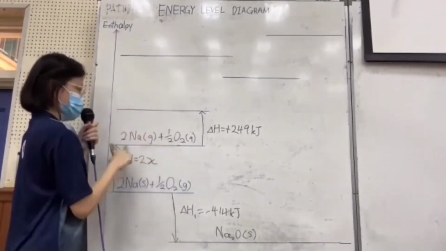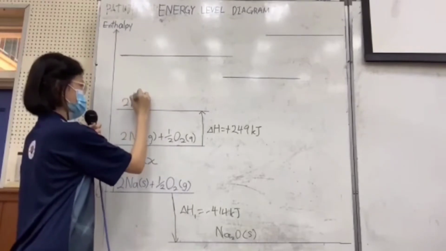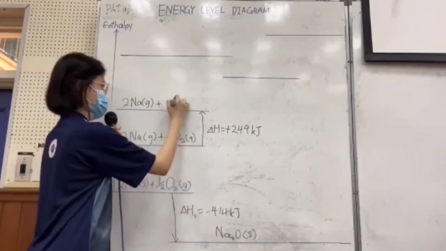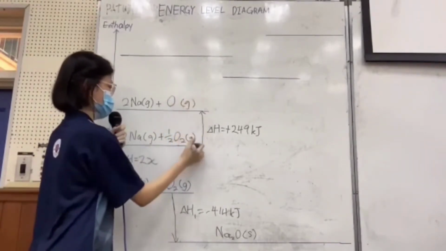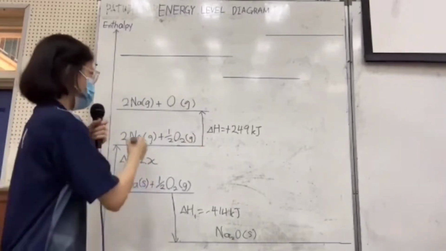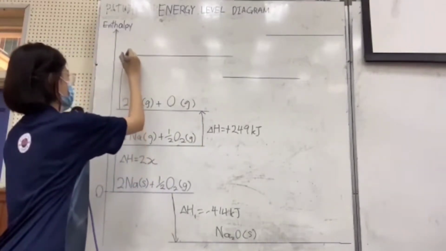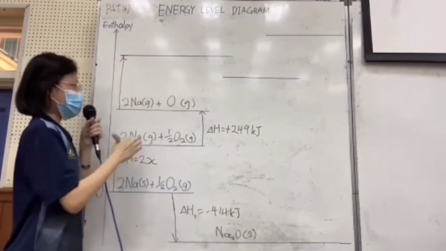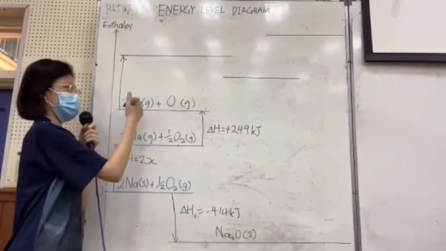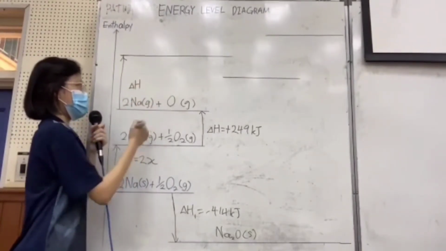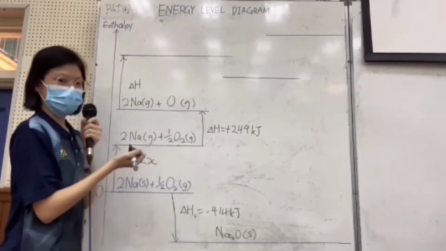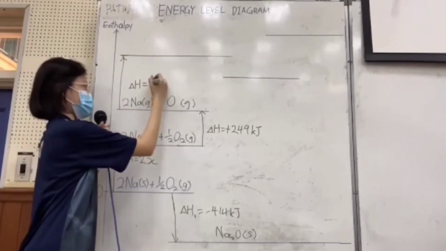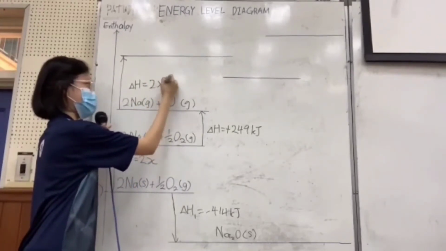And now the Na remains constant, and the half oxygen has already become O in gaseous state. After that, we need to draw the ionization energy of Na. According to the question, it is positive, so we draw the arrow upward. We draw the arrow longer than before because the value of the ionization energy of Na is bigger than before. Moreover, the value of ionization energy needs to be doubled because we have 2 Na.